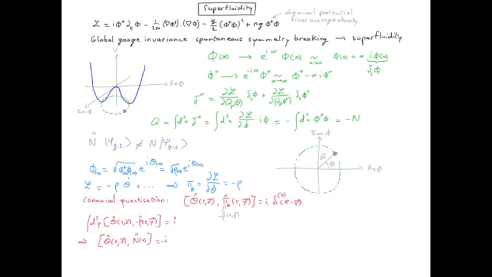But usually we are dealing with systems which have a finite number of particles. Let's take for instance an atomic nucleus. It has a given number of nucleons, an atom has a given number of electrons, etc. So we often want to restore this number of particles, and we see that what we have to do is to abandon the idea of fixing the angle θ and instead fix the number n, and to do that we need to sum over all possible θ. So if we have no idea what θ is, we will have a good idea of what n is. So if we impose the phase of our ground state, we get a superposition of states with different numbers of particles.